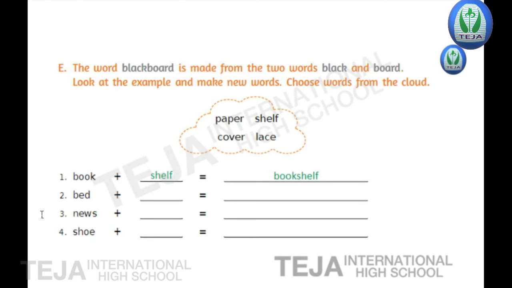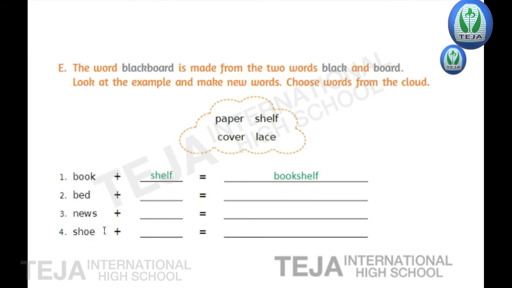Now in the same way, you have to add two words and make one new word from them. Okay? The first one is done for us. Look at the screen, children. First one, book plus shelf equal to what, children? Bookshelf. Book plus shelf equal to bookshelf.